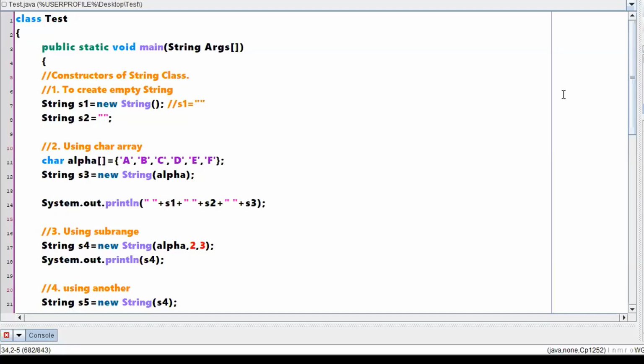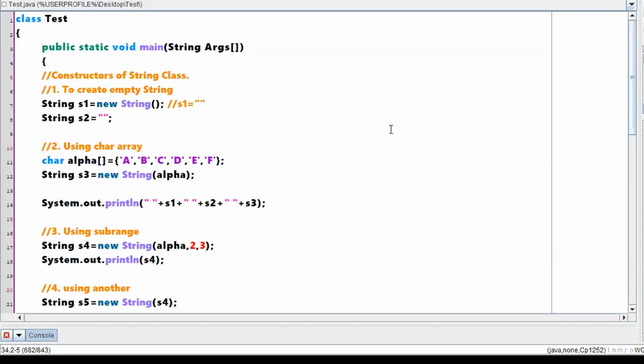Keep this overview in mind. Don't get confused between the constructors of one class and another. You have the overall idea, right? In a class, there are constructors, and with respect to that class, there are methods. And keep one more thing in mind: all these three classes are final classes. You don't have any subclasses for these.